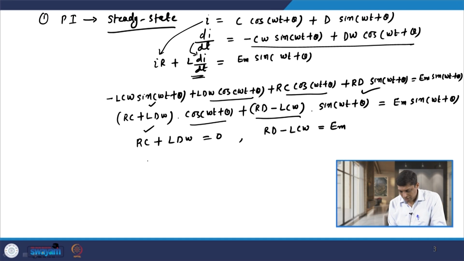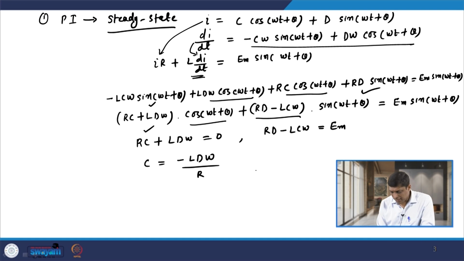If I find the value of C from this equation, it is nothing but minus L D omega by R. If I put this value in the other equation, then R D, minus and minus becoming plus, plus L square omega square D, the whole divided by R, is equal to Em.